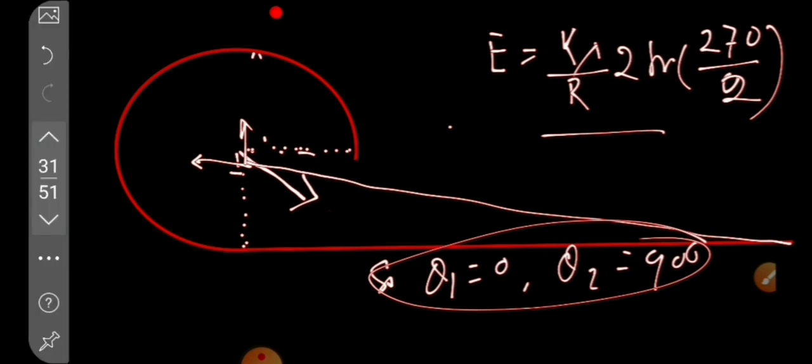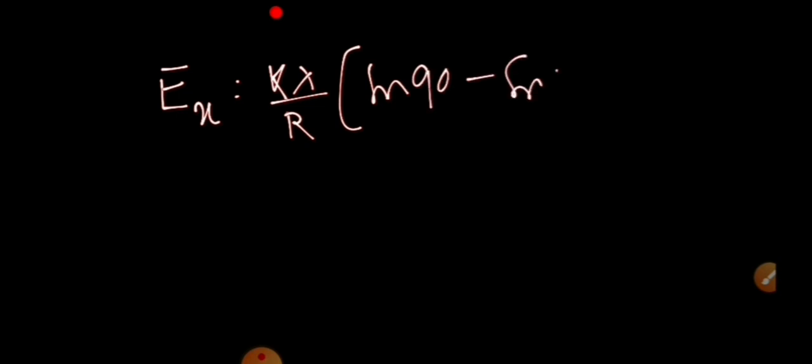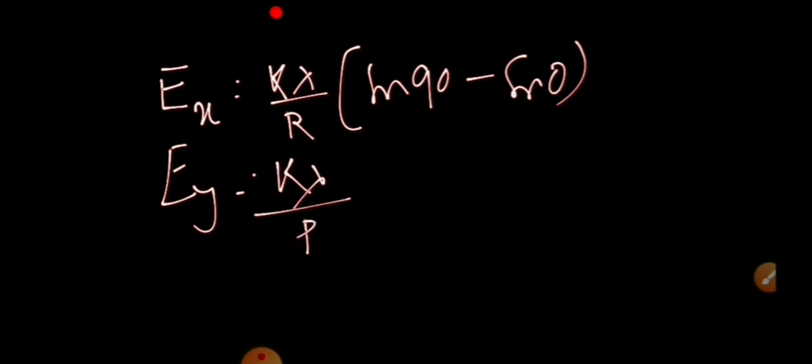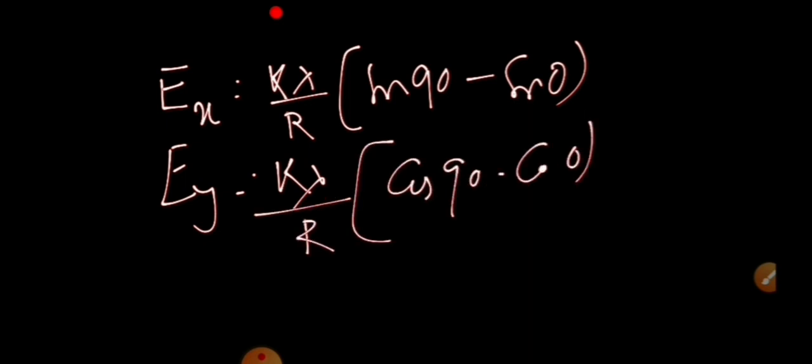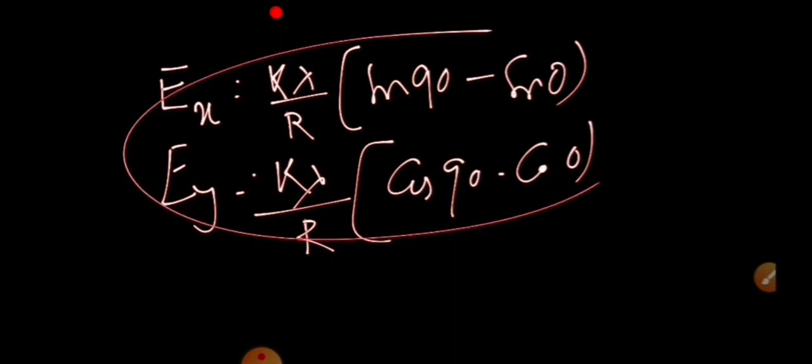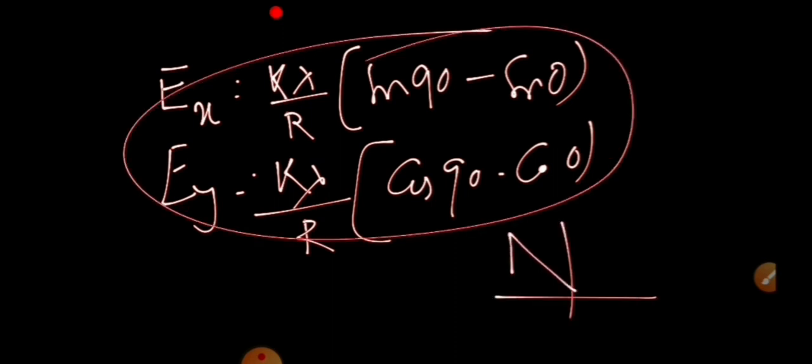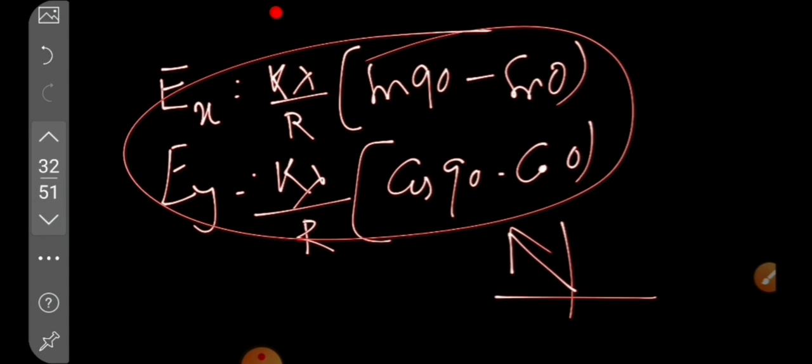The formula for Ex is equal to k lambda by r of sine 90 minus sine 0, and Ey will be equal to k lambda by r of cos 90 minus cos 0. If this value is put, then it will be a vector in the second quadrant. Let's go and see.